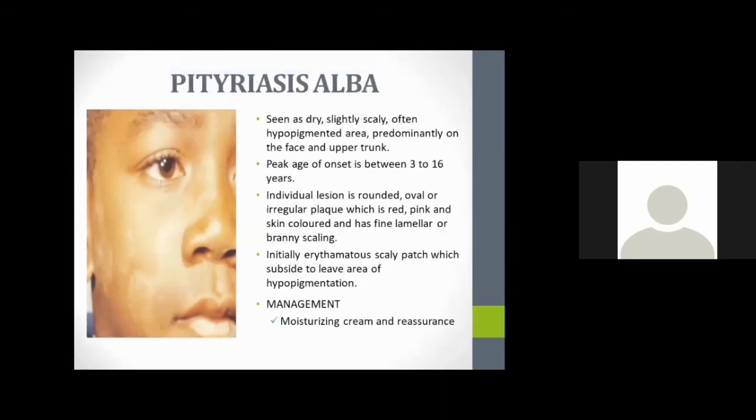There is pityriasis alba. It is a dry, slightly scaly, often hypopigmented area. Predominantly, it will be present over the face and upper trunk. It is mainly present in 3 to 16 years of age.